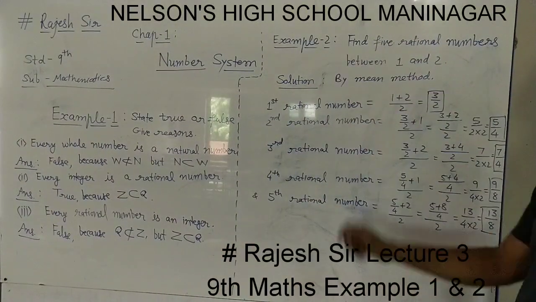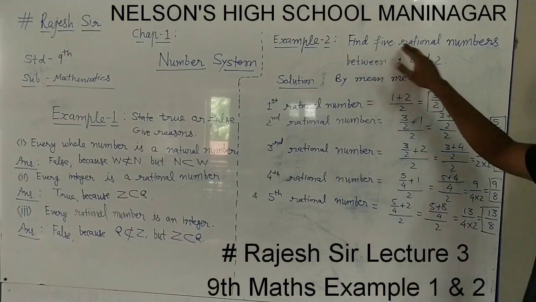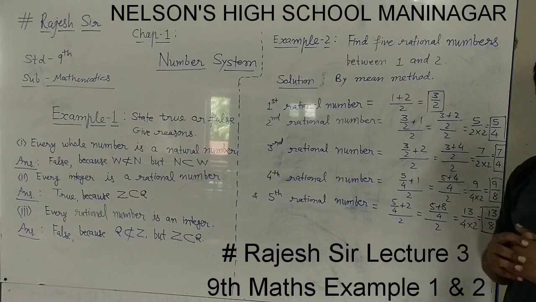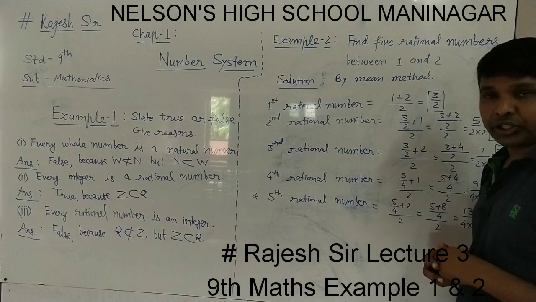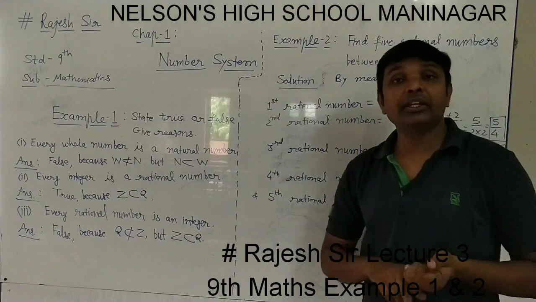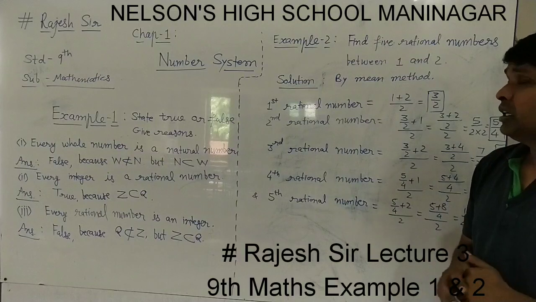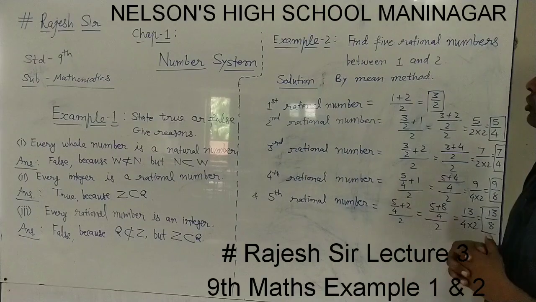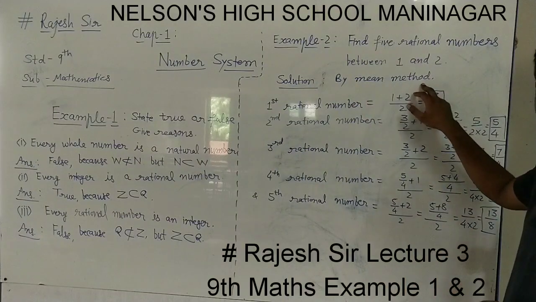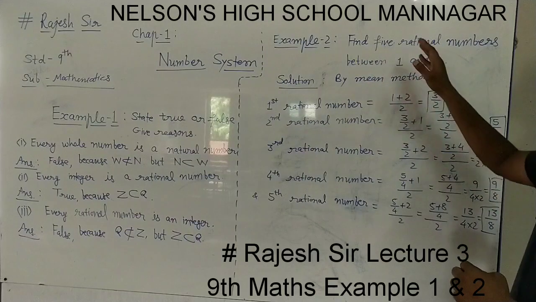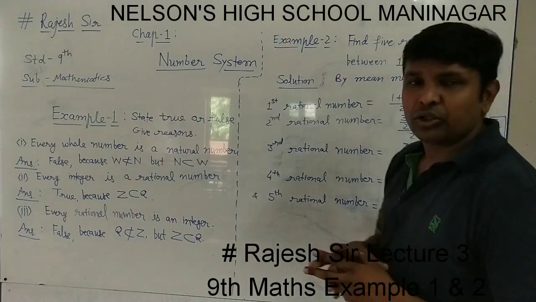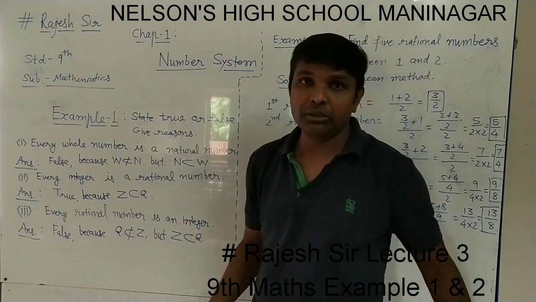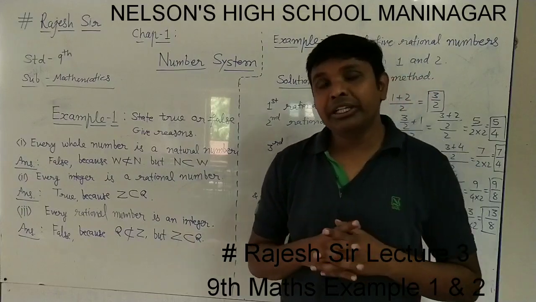Now example 2 in our book: find 5 rational numbers between 1 and 2. In the exercise we solved this type of question using the multiplying ratio method, which was very easy, so I told you to follow that method. But in our textbook this example is given by the mean method. You know that between two numbers there are infinitely many rational numbers, so to find them we have two methods.